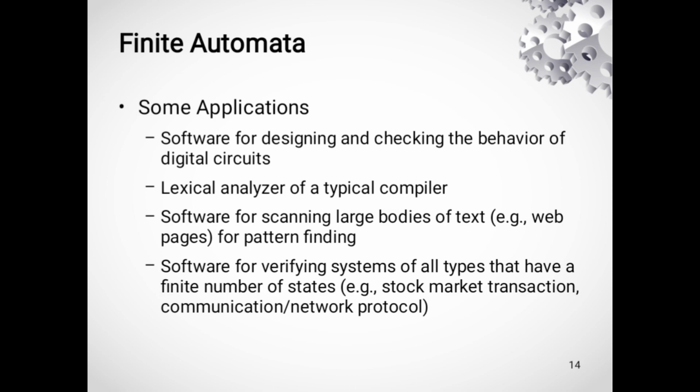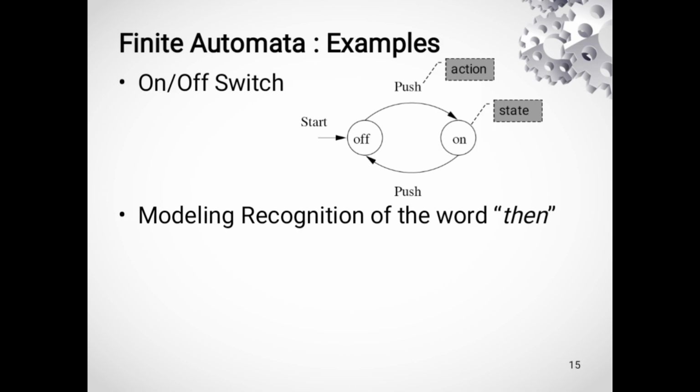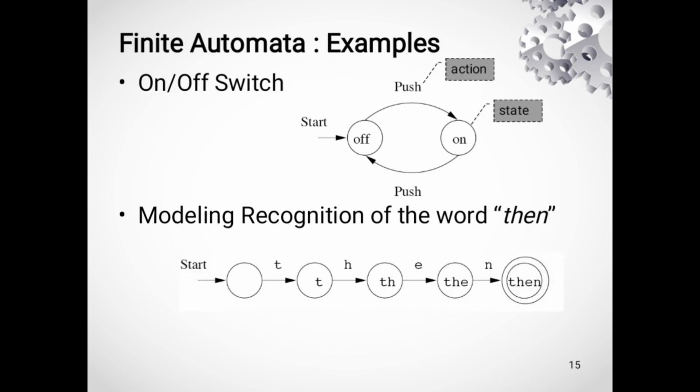And the fourth application is software for verifying systems of all types that have a finite number of states. One example of finite automata is a switch that is on and off.